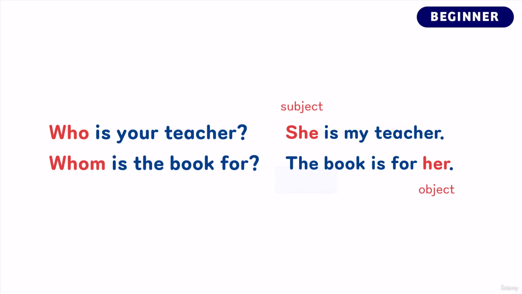And in these responses, who refers to she, the sentence subject, while whom refers to her, the object of the preposition for. Now, one thing to note is that in general, the use of whom can sound quite formal. So nowadays, the use of who is more common in everyday life, regardless of whether you are asking about the sentence subject or the objects of verbs and prepositions. So we often say, who is the book for? However, for this lesson, we will practice using both who and whom.